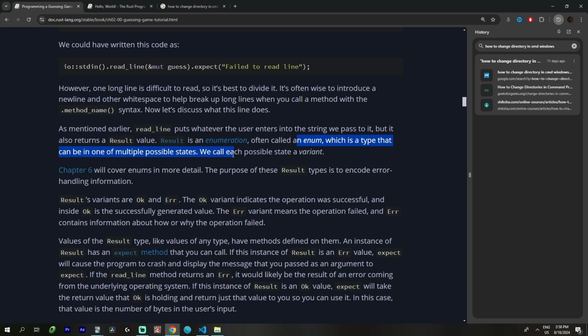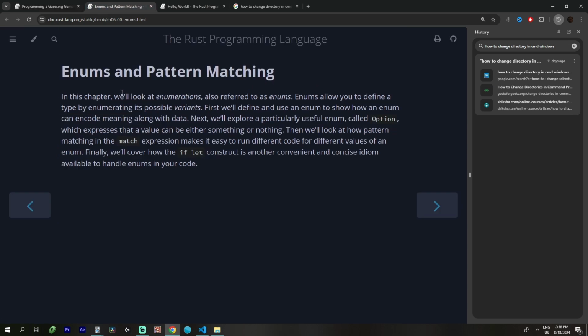I have no idea what this means. We call each possible state a variant. What the hell does this mean? Okay, in this chapter we'll look at enums. Enums allow you to define a type by enumerating its possible variants. Oh, okay.